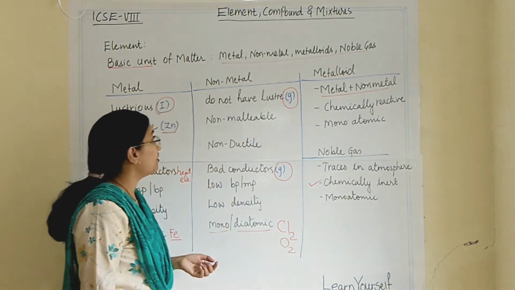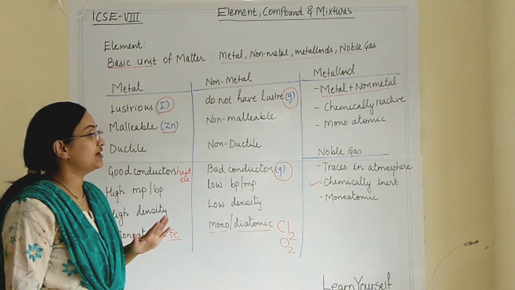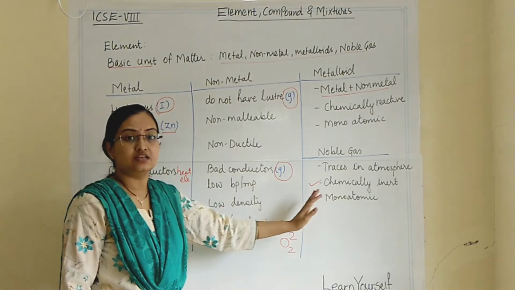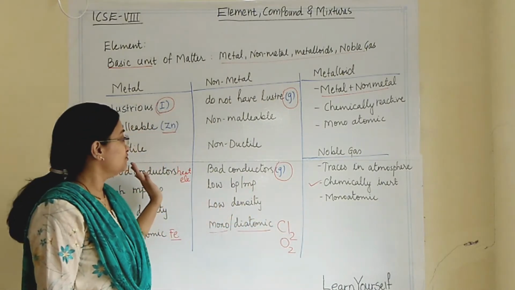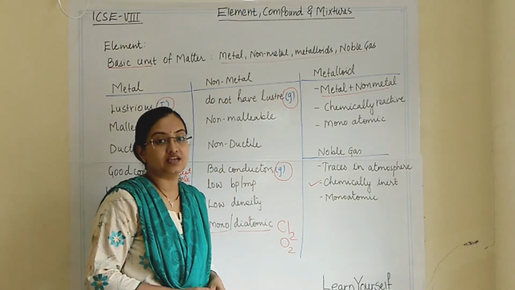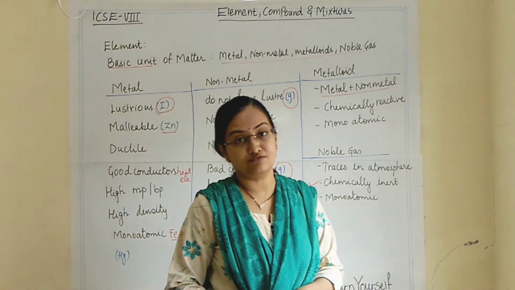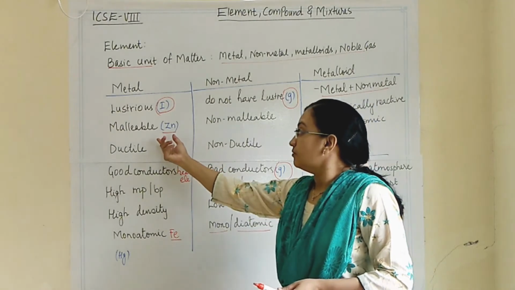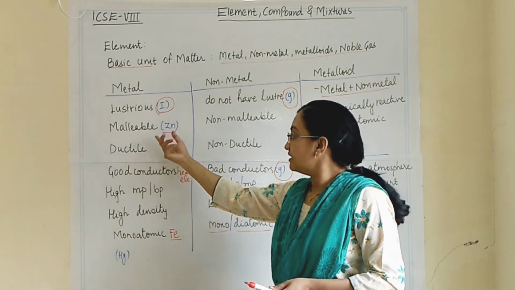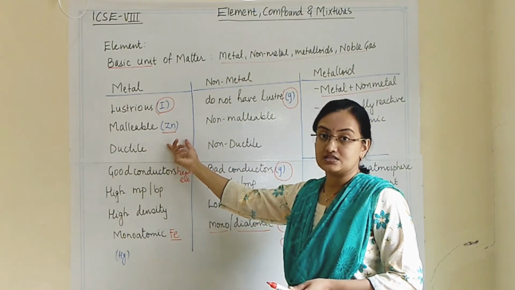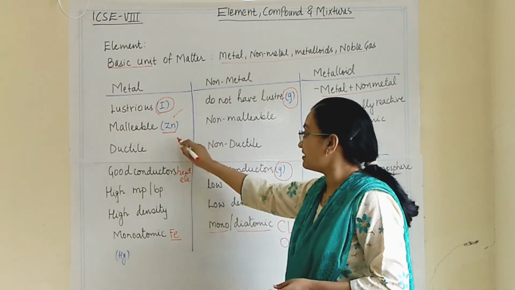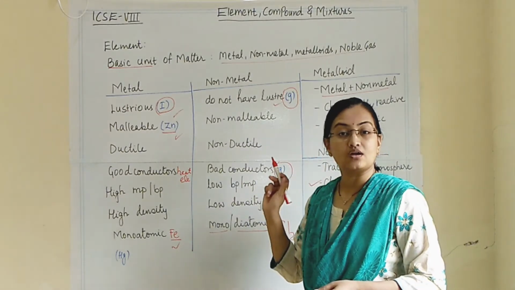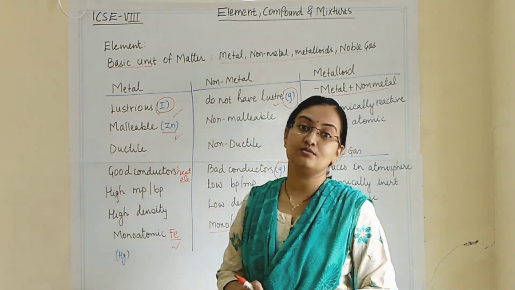So this is all about metal, non-metal, metalloid and noble gas. If they ask any difference from this, then you can write these characteristic properties and their differences. You may get a question like, all the metals are malleable, but the exception is, then you have to write zinc. So these exceptions are important. They will come as 1 mark or half mark questions in fill in the blanks or match the following.